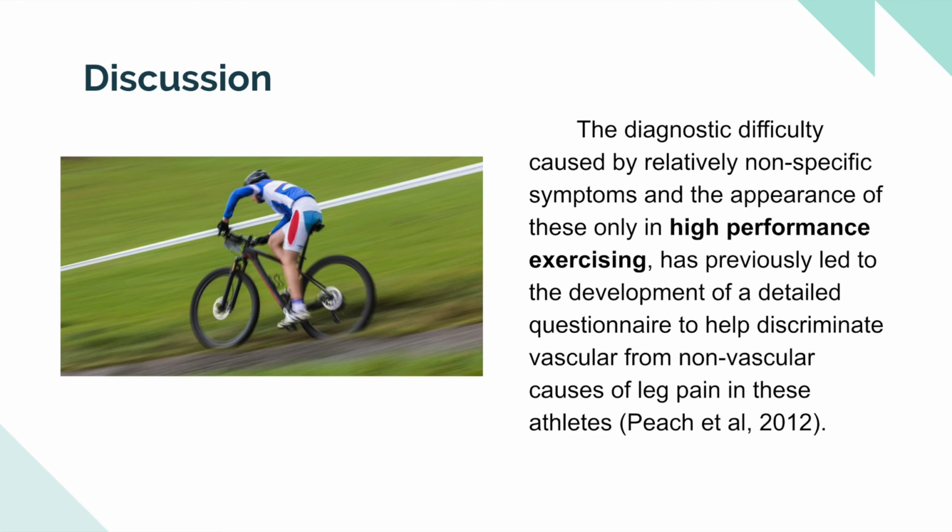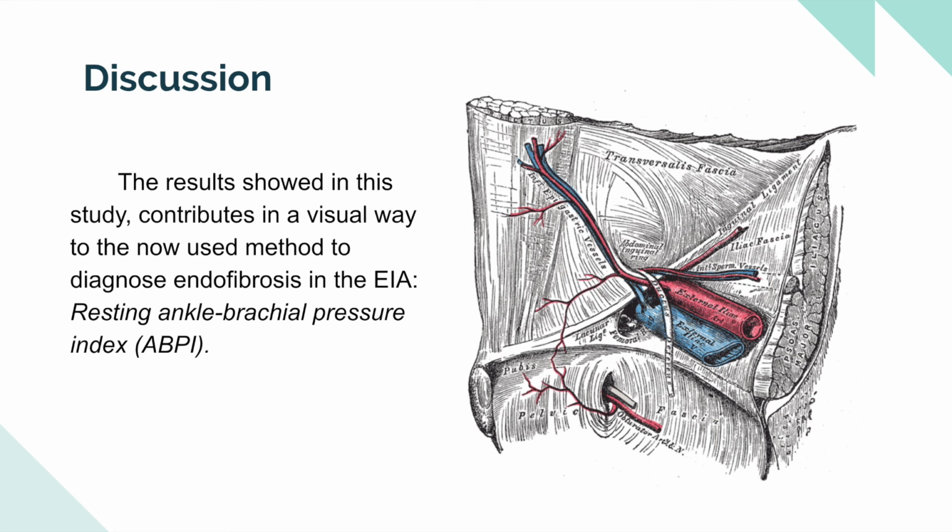The diagnostic difficulty caused by relatively non-specific symptoms and the appearance of these only in high-performance exercising has previously led to the development of a detailed questionnaire to help discriminate vascular from non-vascular causes of leg pain in these athletes. The results shown in this study contribute in a visual way to the now used method to diagnose endofibrosis, resting ankle brachial pressure index, ABPI.